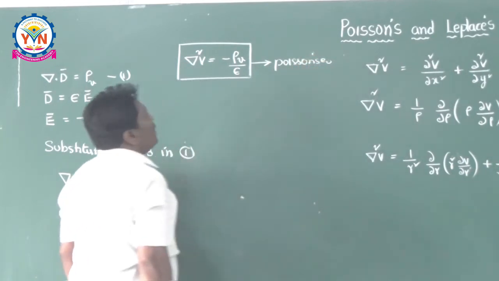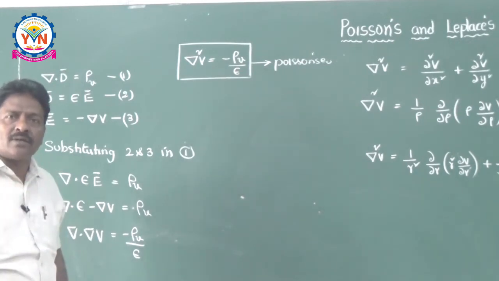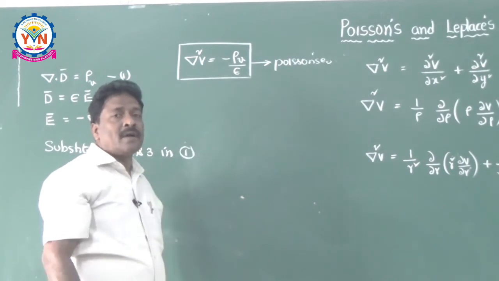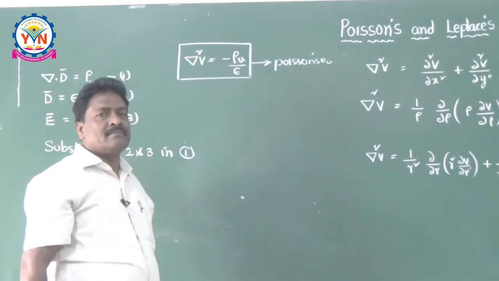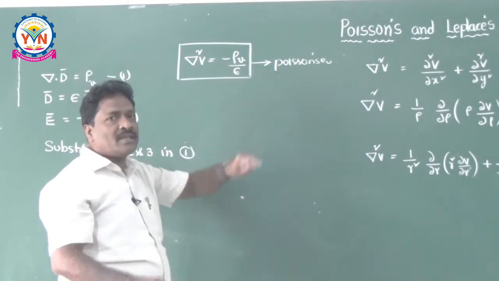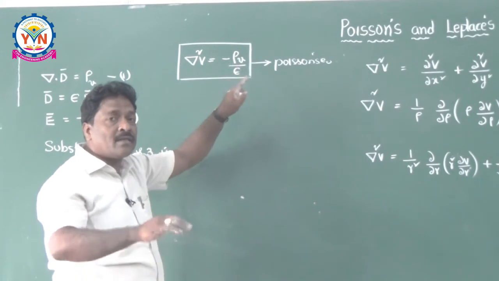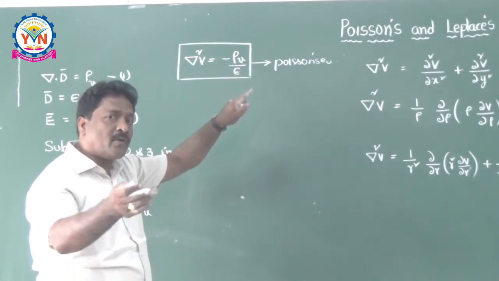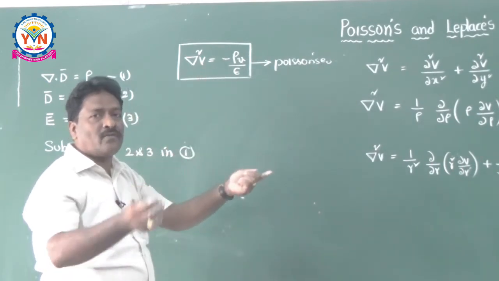In this Poisson's equation, if you make rho v equal to 0, rho v meaning the charge density is equal to 0, while keeping other charge configurations existing. Otherwise, if rho v is 0, nothing else will exist. So, even with rho v equal to 0, the other charge configurations like line charge, surface charge or point charges must be allowed, then the field may exist. Otherwise, there is no question of fields.